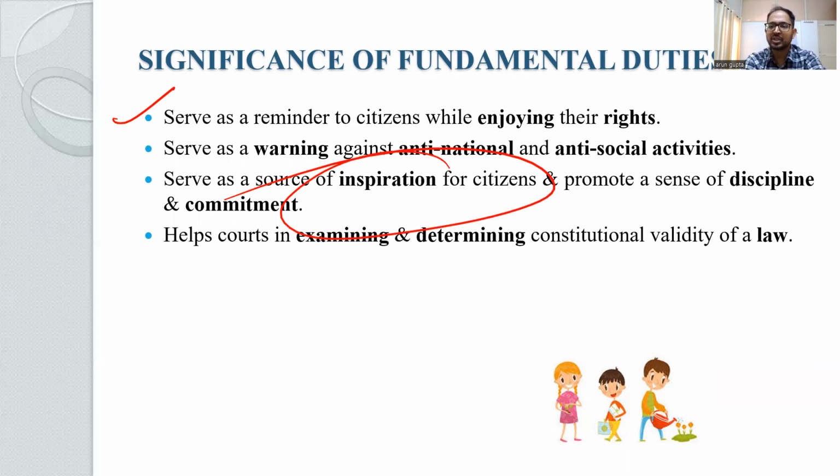They may inspire a lot of citizens to do good work, to abide by the duties, although non-justiciable. So here we can say that it is not only the law or the deterrence of the law that people work for. People are inherently good and they may have some inspiration to work if it is present in the rule book of the country, because most of the people in our country definitely respect the Constitution, as they know that the Constitution is the highest guiding body for our politics or for our democracy, right?